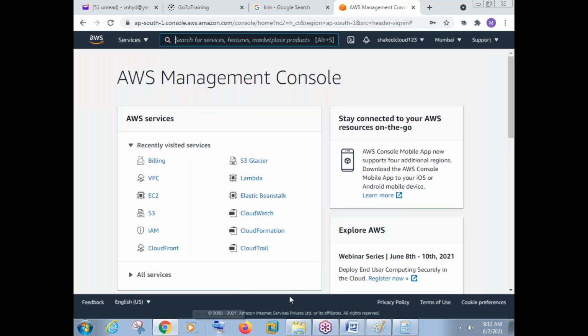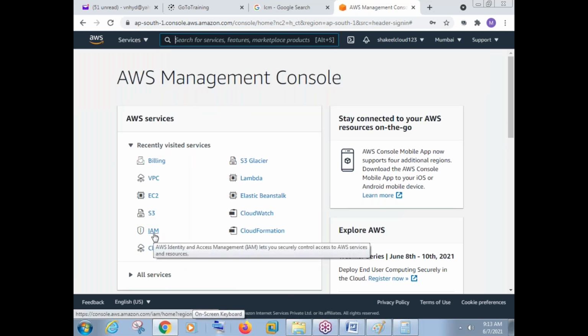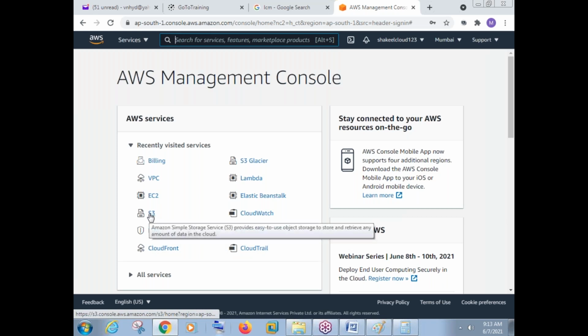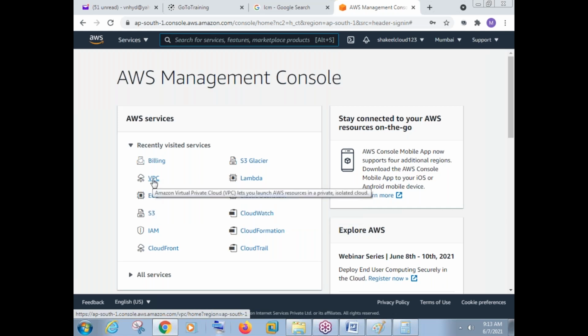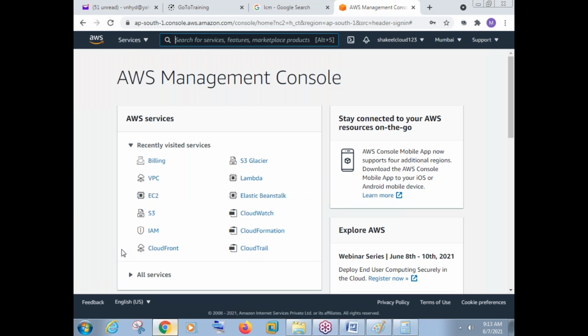Okay, can you see there are certain topics here, like there is a topic called IAM. This is related to users. Users we are learning in Windows administration and server administration. There is something called S3 bucket. It is again related to database. We are learning in server administration. EC2 is a server that again we are learning in server administration. Using this EC2, we can make a virtual machine. VPC is one of the most important topics. You cannot understand VPC. I repeat again, you simply cannot understand VPC without the knowledge of CCNA. If you're not able to understand this VPC concept in cloud, you cannot understand any other concept in this.